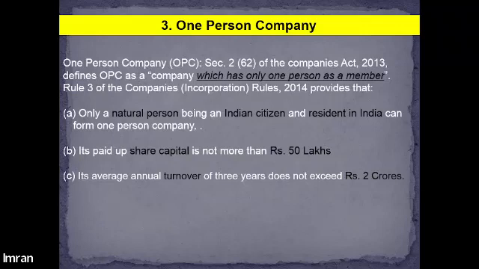So these are the different types of company based on the members. When it comes to members, if you have only 2 members, then you can go for a private company. If you have 7 or more members, then you can go for a public company, obviously. And if you have only one person, then a one-person company is recommended. All right.